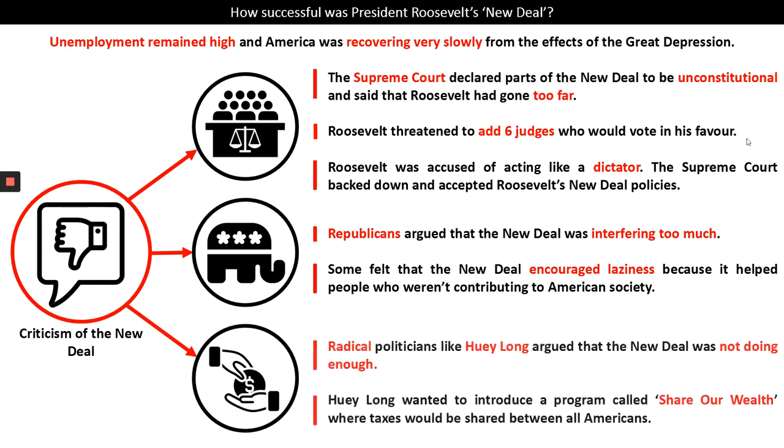There were also some people, like radical politician Huey Long, who argued that the New Deal was not doing enough. It wasn't going far enough to help the people, it was moving too slowly.